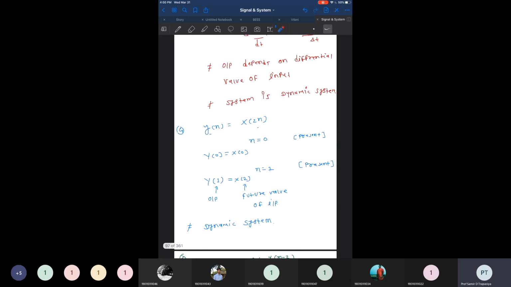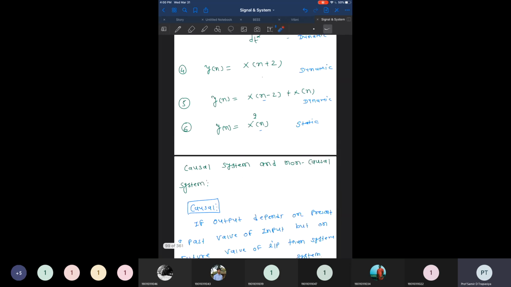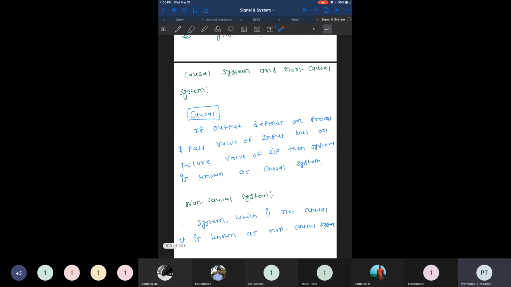A few examples we have already solved in the same line. Then we have discussed the causal system and non-causal system. We can define a causal system as one where the output depends only on the present and past value of input, but not on the future value of input, right?